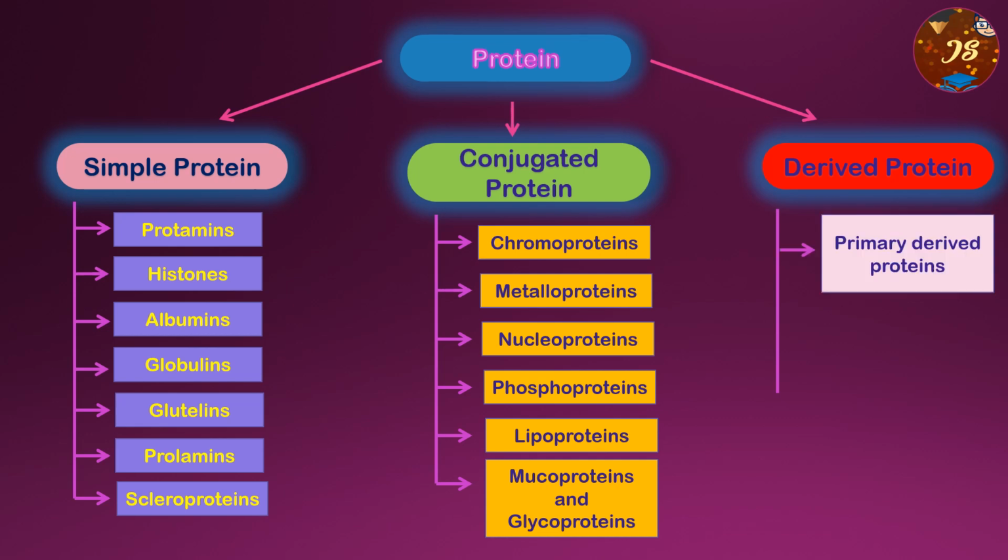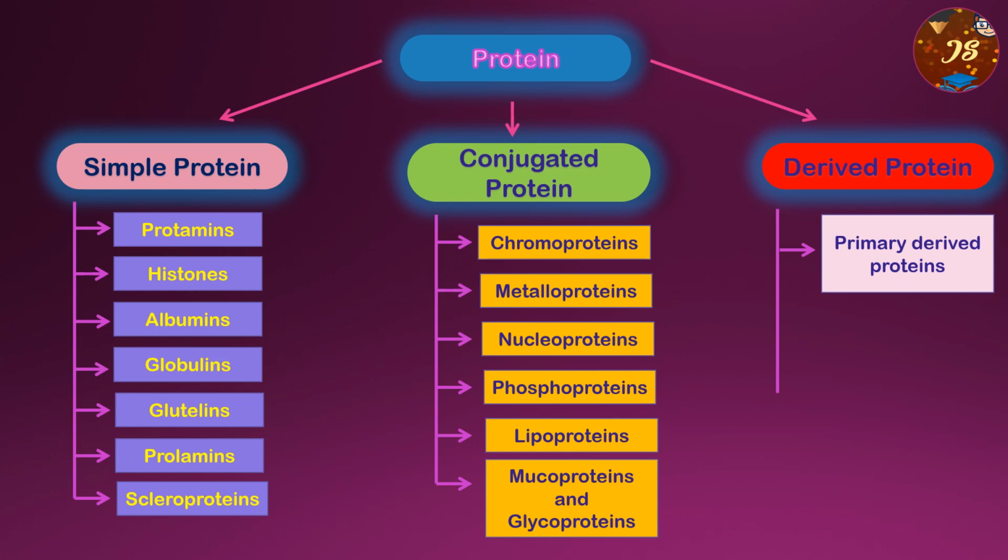The last one is derived protein. It has got two classifications. Number one is primary derived proteins. Now this type of proteins, we can say that water, acids, alkali, heat, radiation, etc. may change the native proteins into this type of protein, or primary derived protein.